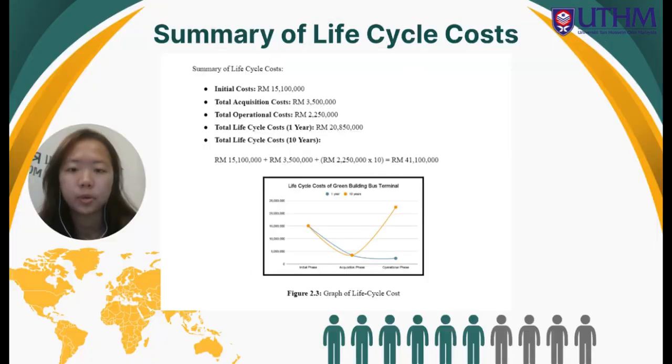In summary, I will conclude that the life cycle cost for our bus terminal: the initial cost will take 1,510,000, the total acquisition cost will take 3,500,000, and the total operational cost will take 2,250,000. The total life cycle cost for 1 year will total 2,085,000, and for 10 years the LCC will total 4,110,000. And here is the graph for the life cycle cost.